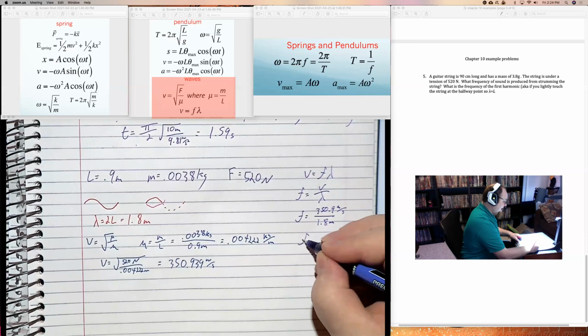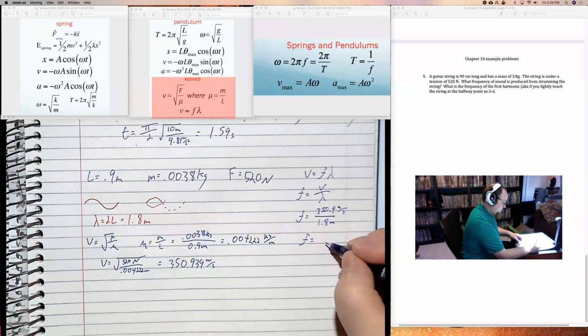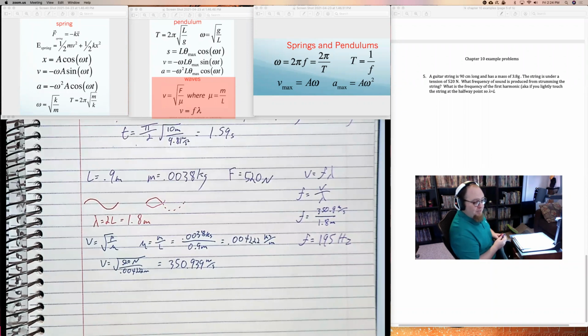And now I can do that math and I'll get a frequency. And that's a frequency of 195 hertz. Which, just so you know, 195 hertz is pretty close to a G. 196 hertz is a G. It's a little out of tune. Questions so far?